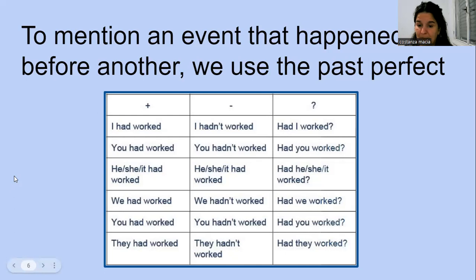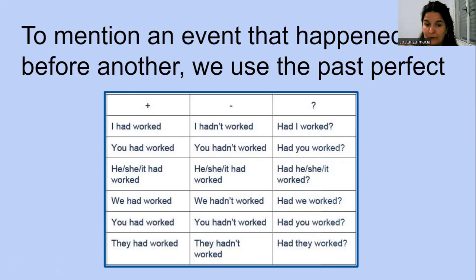Here we have the example of conjugation of the verb work. But it's very simple because it's the same for all the persons. We use the had, person, had, and the verb in the third column, the participle. Yeah?